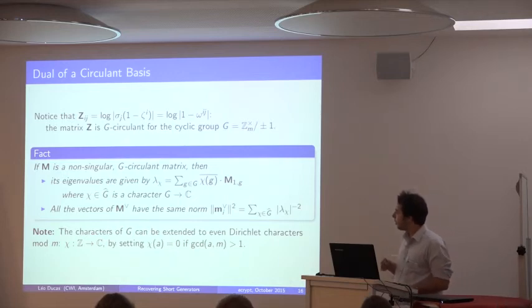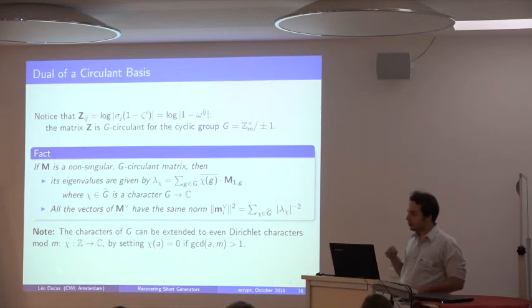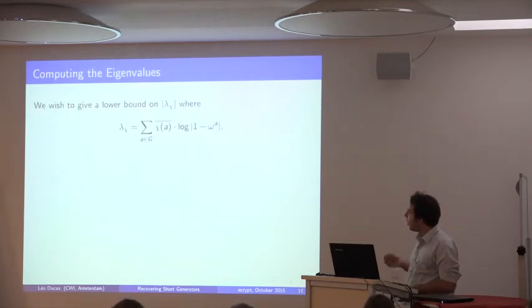Then we're going to start to do a bit more analytic number theory. So those characters of G, where G is that group, we're going to extend them to all the integers by simply setting them to 0 when they're not supposed to be defined. Okay, so this is what we want to compute.